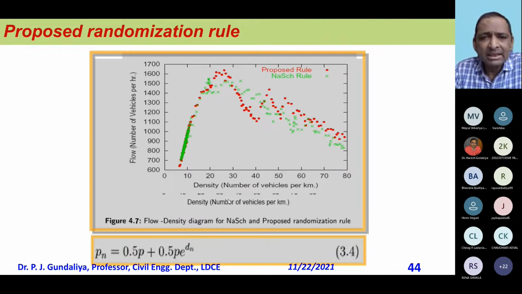And this is the comparison of randomization and non-randomization. The proposed rule is giving this kind of situation. With the randomization we have added, and without randomization you see this kind of traditional, perfect, theoretical flow. In real life we are not getting it like this, we are getting it like this only. So we try to give realistic movement of the traffic, and this is the rule we have developed.